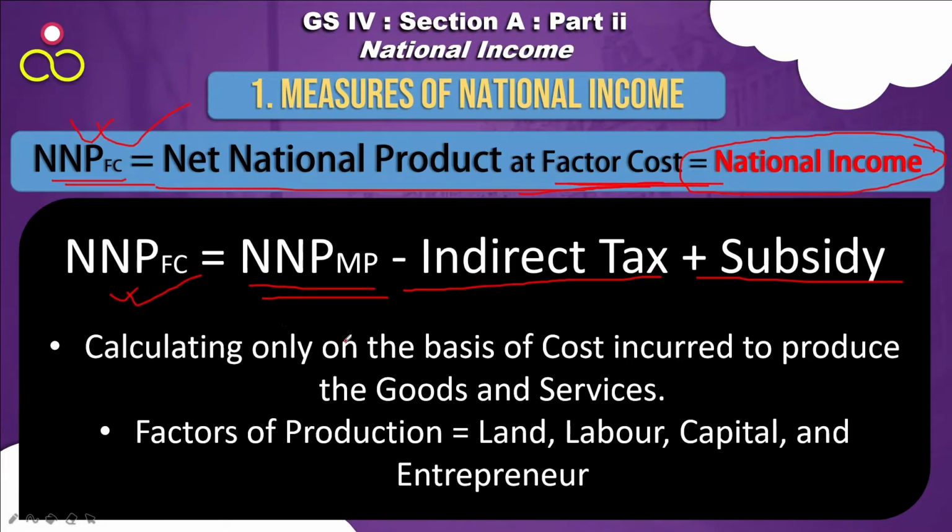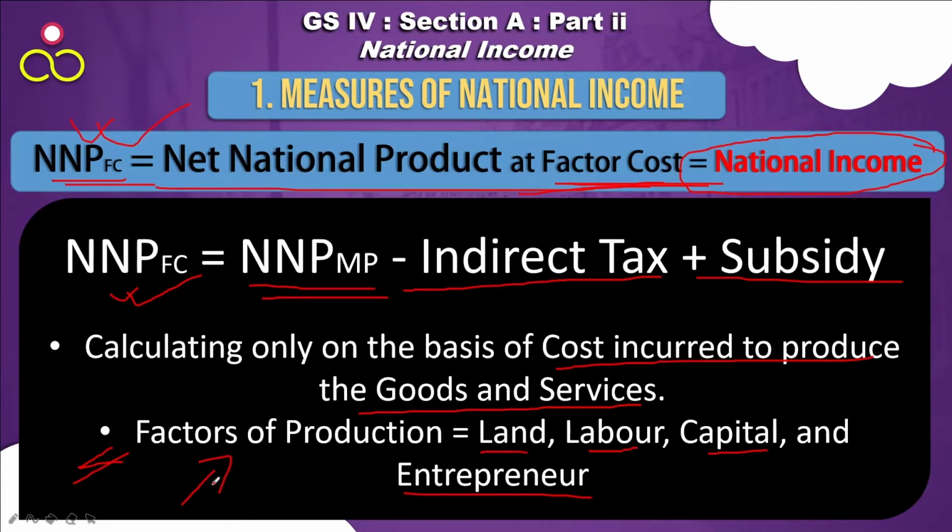This NNP at factor cost is calculated only on the basis of cost incurred to produce the goods and services. What are the major factors of production? Land, labor, capital and entrepreneur, these four are the factors of production. So NNP at factor cost is basically calculated based on the payments made to these factors of production, to land, labor, capital and entrepreneur.